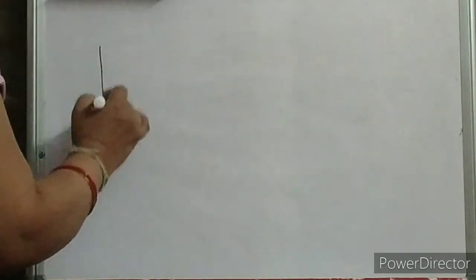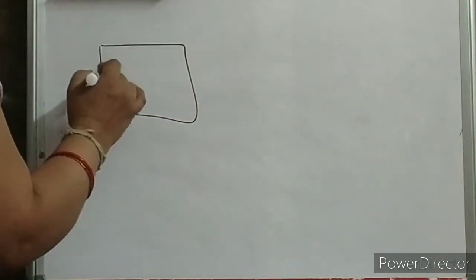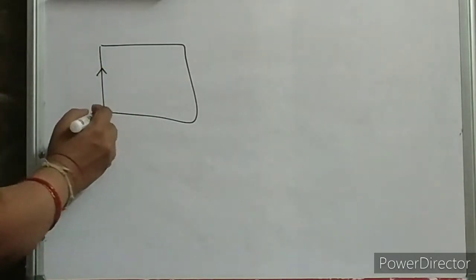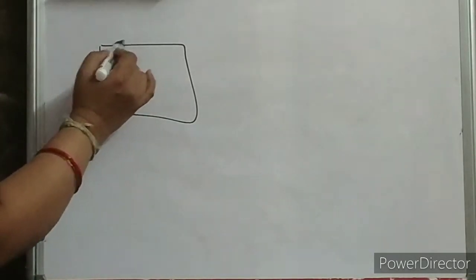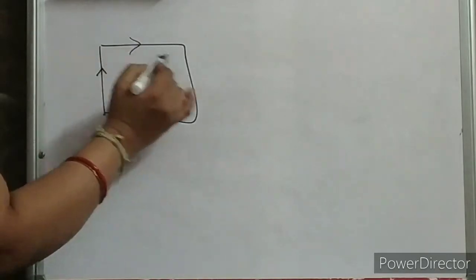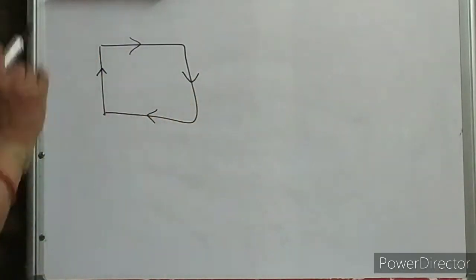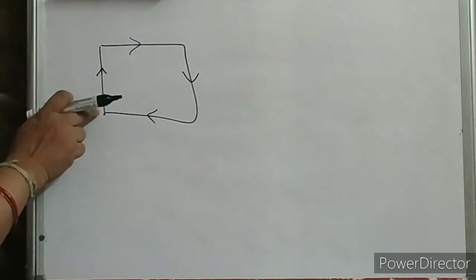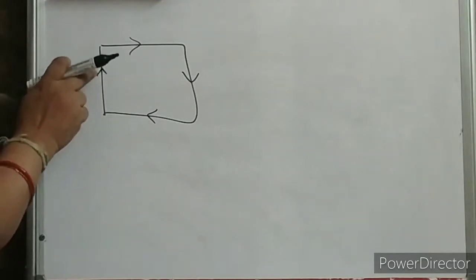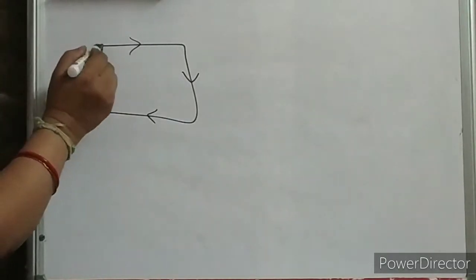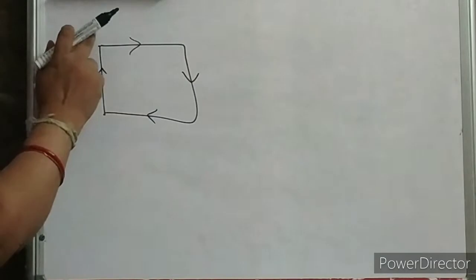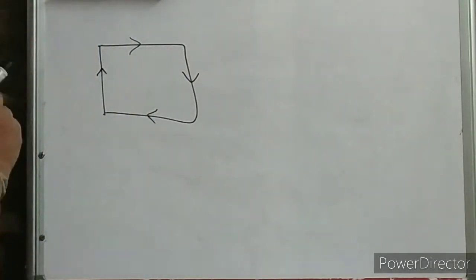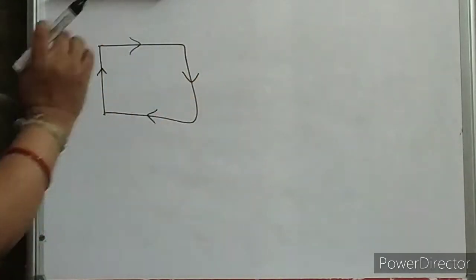Suppose an object is moving like this. It starts from here and moves like this. Object moves in this direction, then at this point the object changes its direction. Again it moves like this, again here it changes its direction.